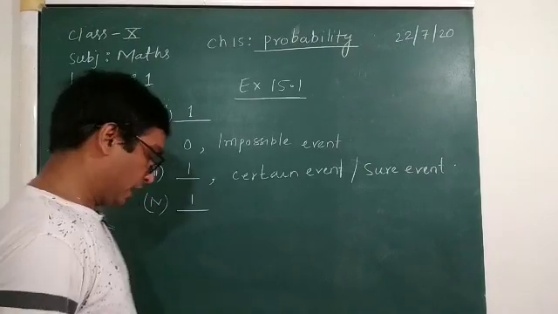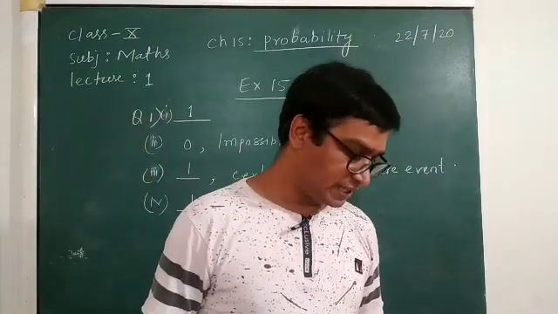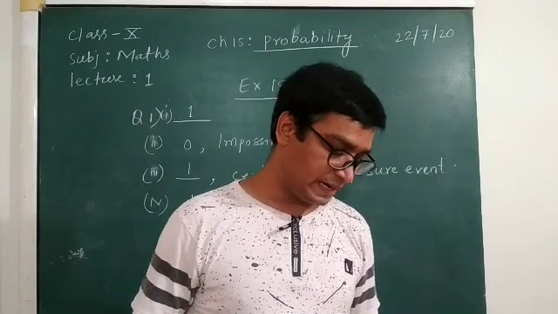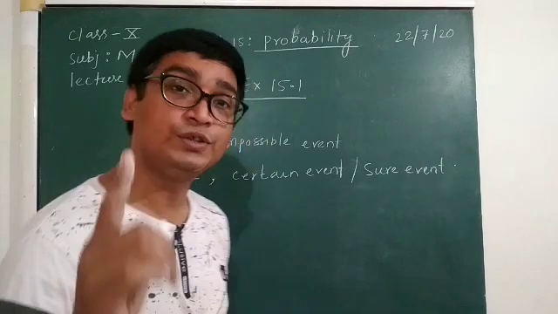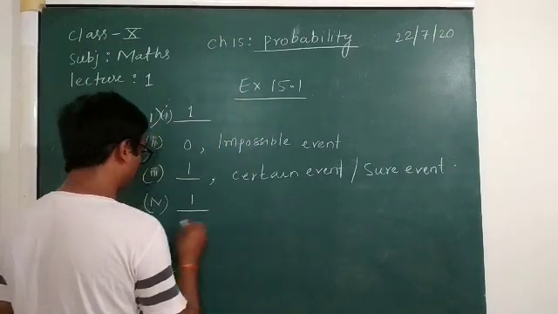Now in fifth, the probability of an event is greater than or equal to 0. I have already told it.